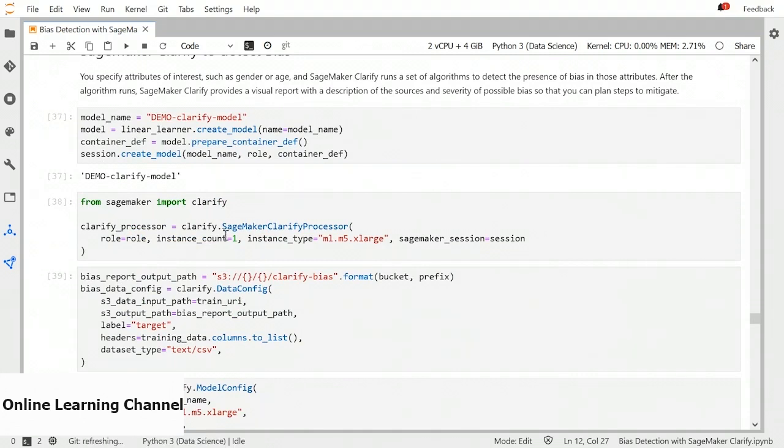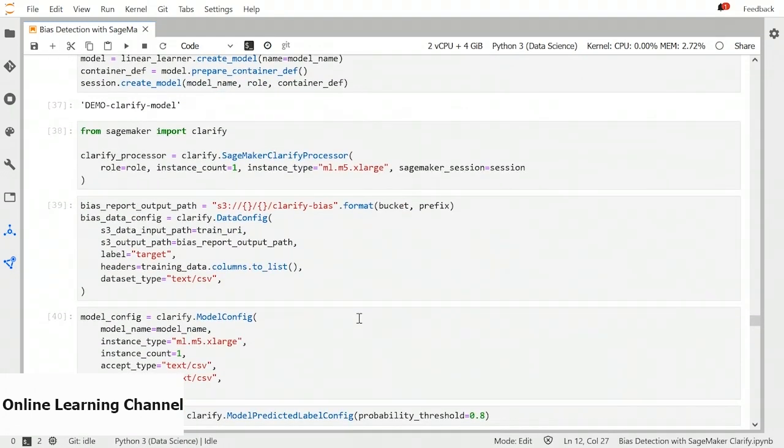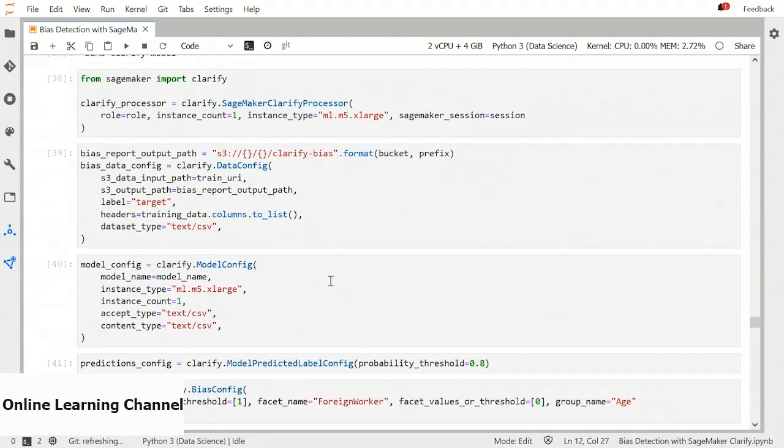Next step is to call the Clarify processor. We will provide it role, instance count, instance type, and session. We can use a smaller instance here. Next step is to provide data configuration. So we have input data that is stored in S3. We have to provide an output path to store our report. We have to provide the target label, header of the data, and the type of data.